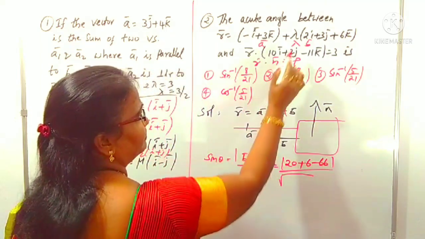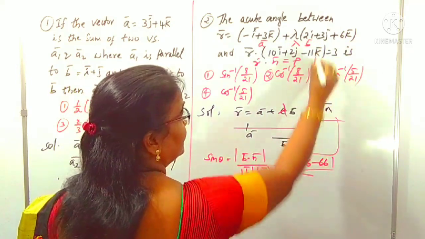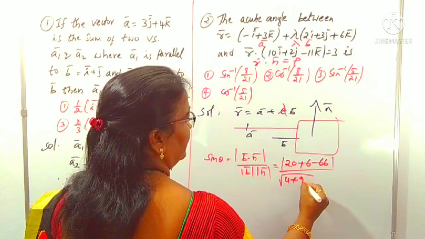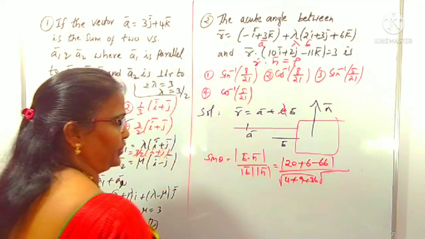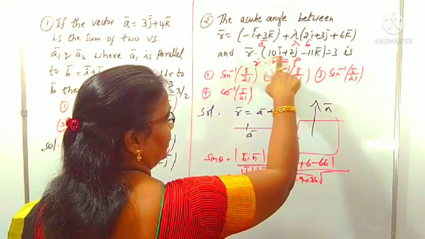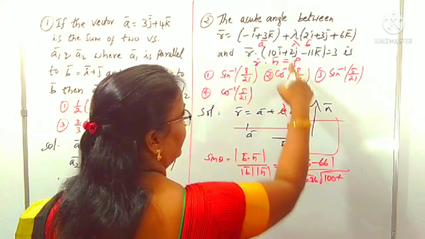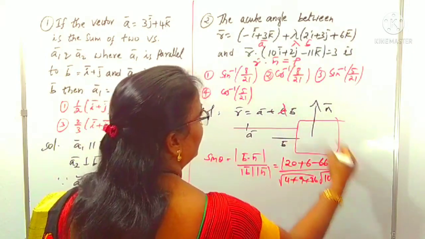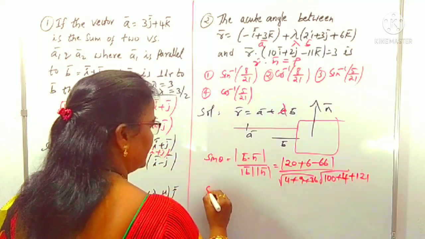Mod b means the length of b, that is root over 2 square is 4 plus 3 square is 9 plus 6 square is 36, right? You know the length of the vector, how can you find out? Next, mod n means the length of this vector: 10 square is 100 plus 2 square is 4 and minus 11 square is 121. Okay, you can understand this is sine angle.